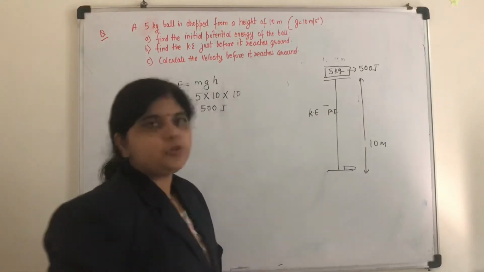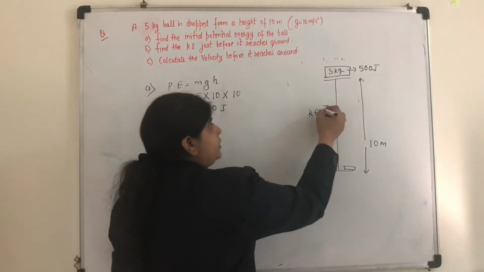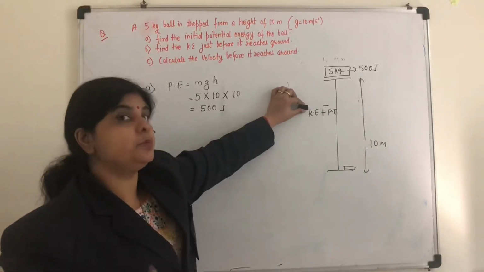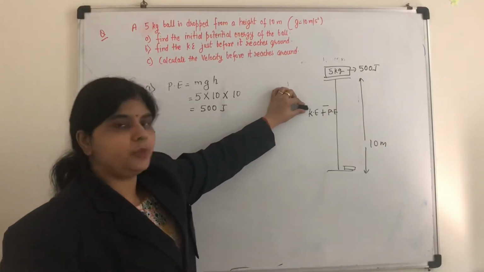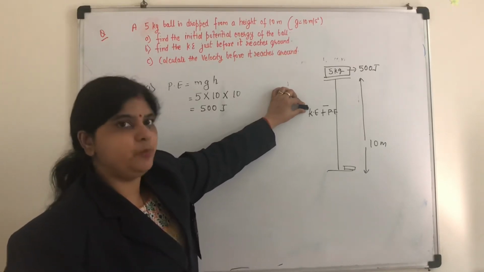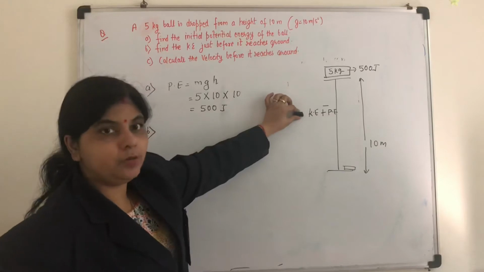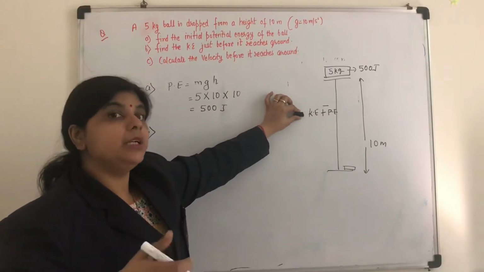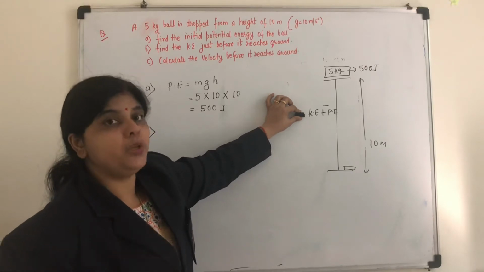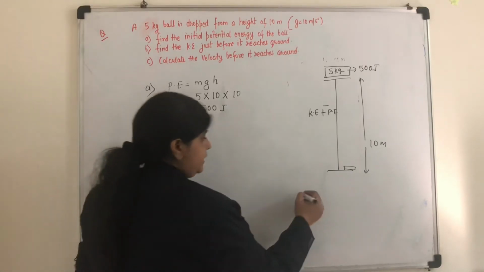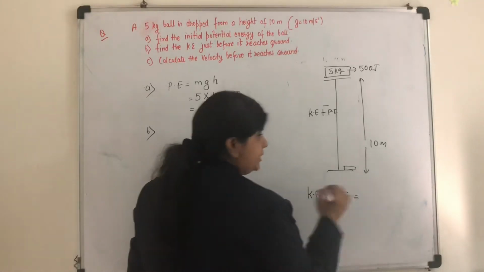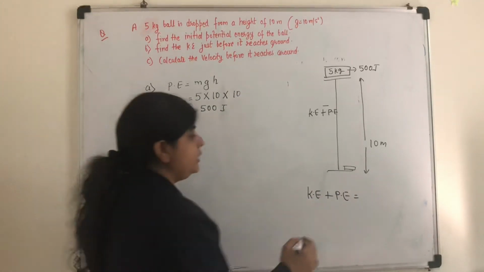Also, it is at a certain height, so it is also having potential energy. So what are we talking about? We are talking about the total energy, that at this point the body will possess both kinetic plus potential, and that would remain constant at any point. So when the body is falling down, its potential energy will decrease, but simultaneously its kinetic energy will increase. So we can say that mechanical energy, that is kinetic plus potential energy, would be a constant.